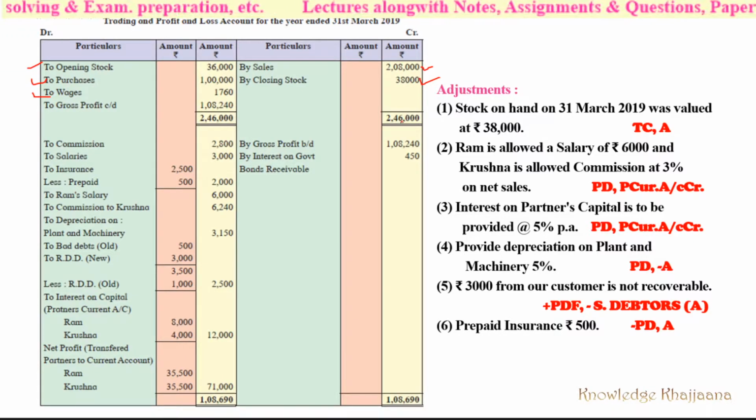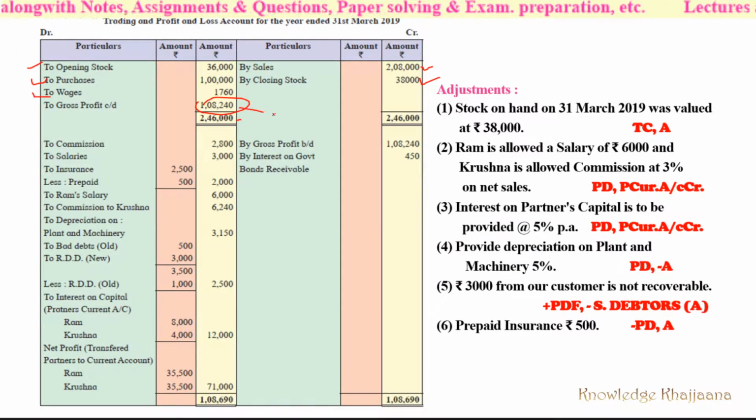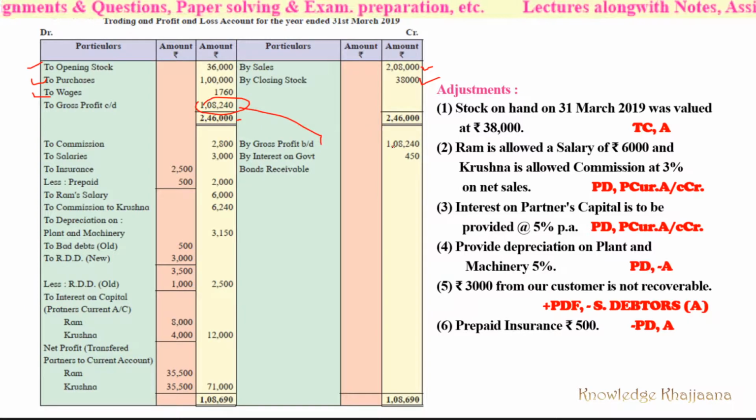So the total of this trading account was rupees 2,46,000 and the gross profit carried down was rupees 1,08,240. So we have to bring down the gross profit to the credit side of the profit and loss account.